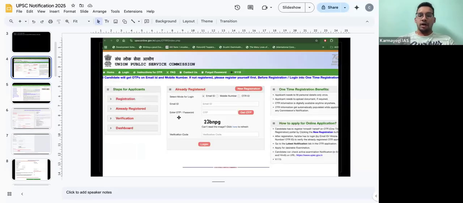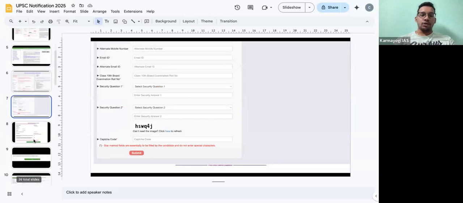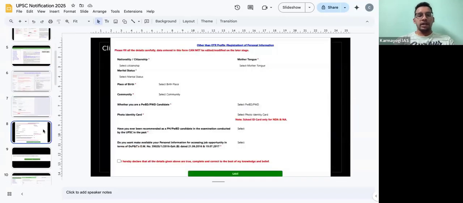And even if you're an old person who has already filled it, then you will log in with the OTR, and you will be skipping only the personal information. It was already recorded. After this, all the steps you have to do again, right? So you have to submit here, and then you will get the next process.